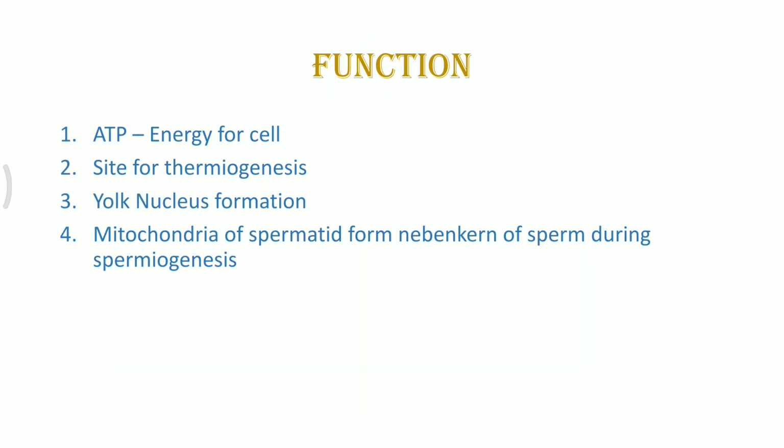The various functions of mitochondria we are already aware of. One of them is the production of energy. This is the primary job or the primary activity which mitochondria perform. Other than that, it also performs various other activities. The second most important activity is thermogenesis. The meaning of thermogenesis is production of heat.